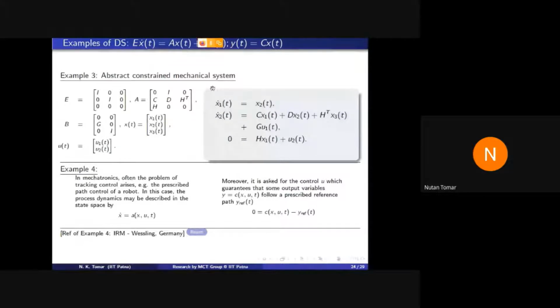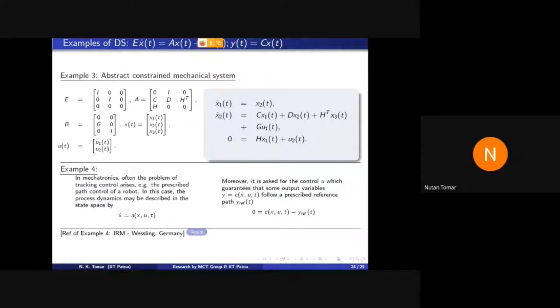So in abstract form, we write this constraint mathematical form in this way. And this whole system of differential and algebraic equations can be written in Ex dot is equal to Ax plus Bu form. If you take E is equal to this matrix, A is equal to this matrix, B is equal to this, and X is equal to this. So constraint mechanical systems means descriptor form.